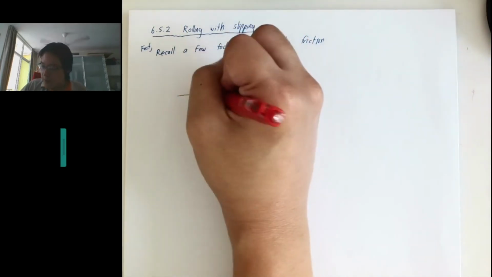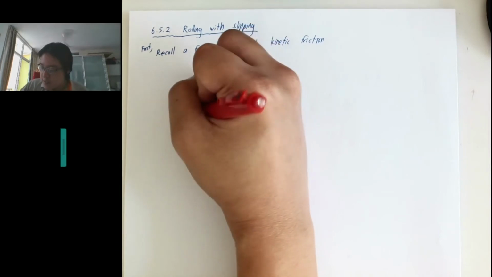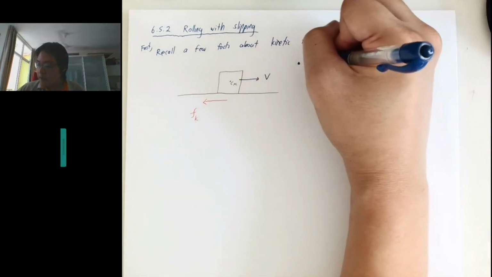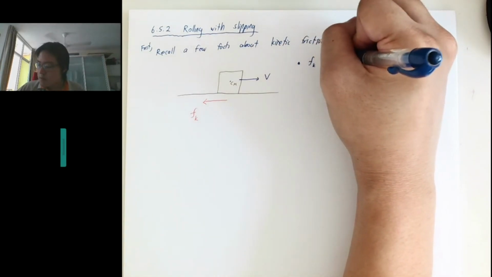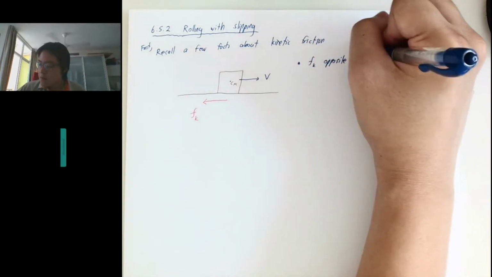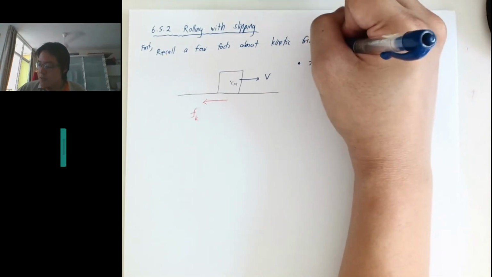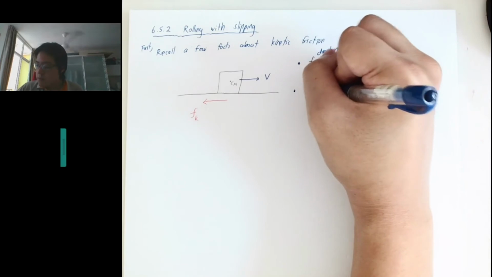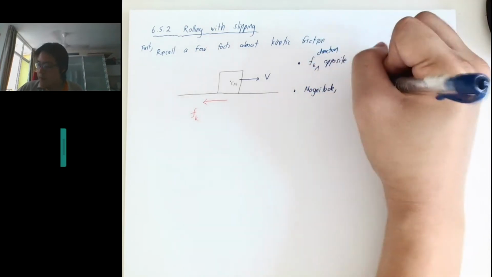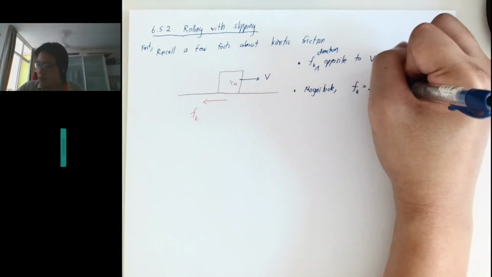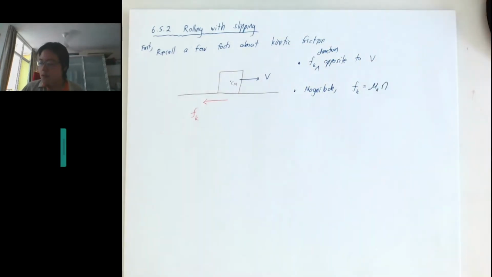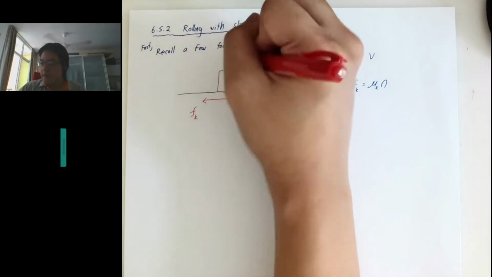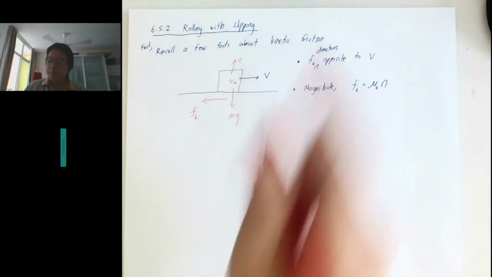So when we draw the friction, it is Fk, and the important thing is that Fk is opposing v. The magnitude is the coefficient times n, and we can get n by solving the free body diagram.